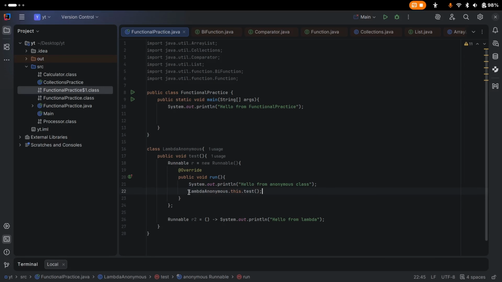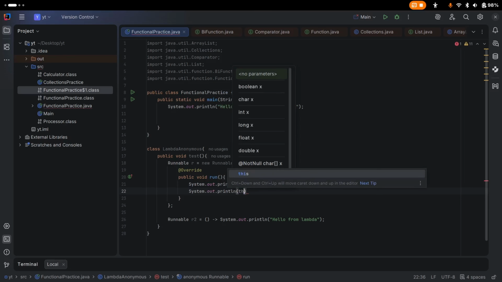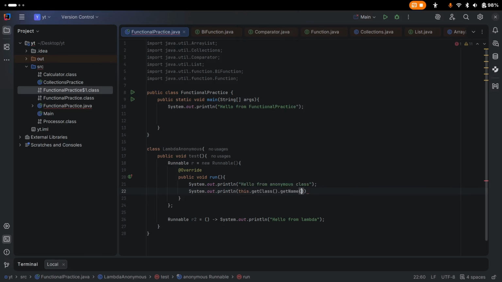In this one, we can print a name using System.out.println, this.getClass().getName(), or maybe getSimpleName().